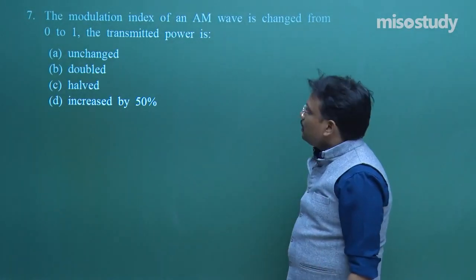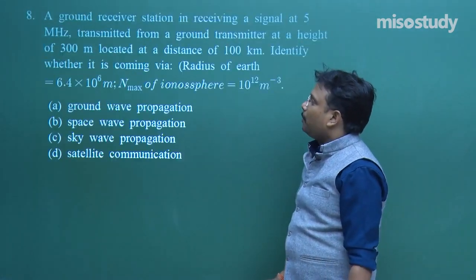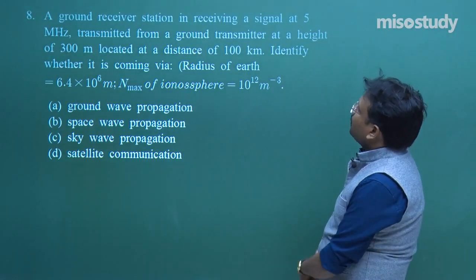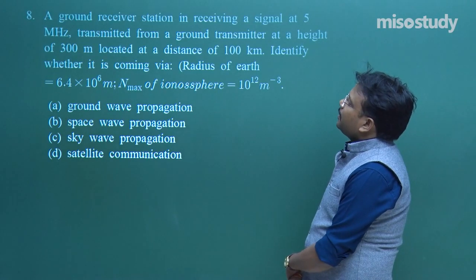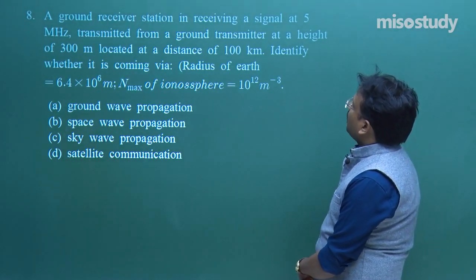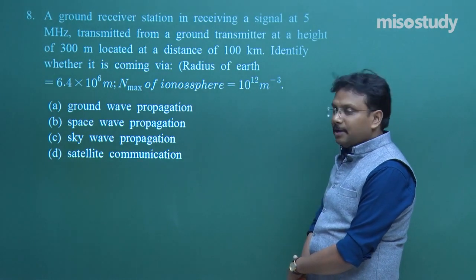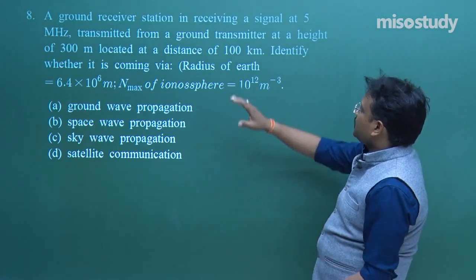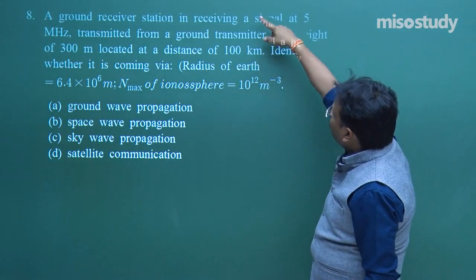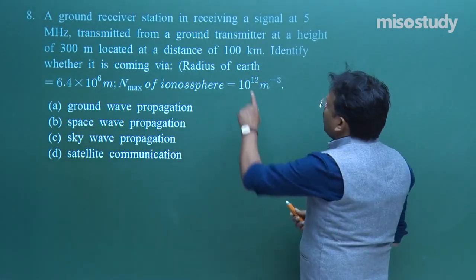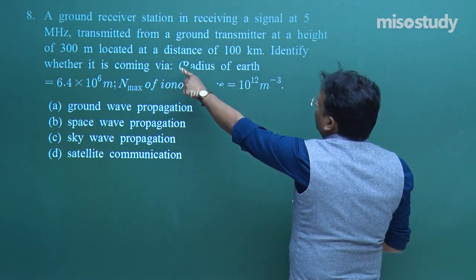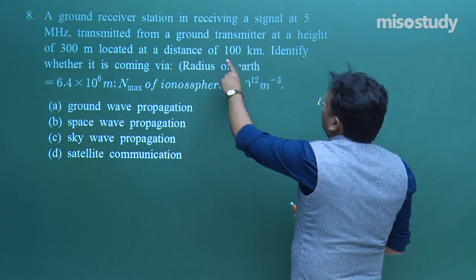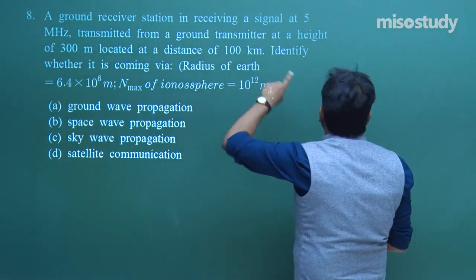Fine. Now let us move to another problem, that is, a ground receiver station is receiving a signal at 5 megahertz transmitted from a ground transmitter at a height of 300 meter located at a distance of 100 kilometer. Okay. So first let us try to translate these first 2-3 lines. Transmitter at a height of this much located at a distance of 100 kilometer means transmitter and receiver are separated by a distance of 100 kilometer.